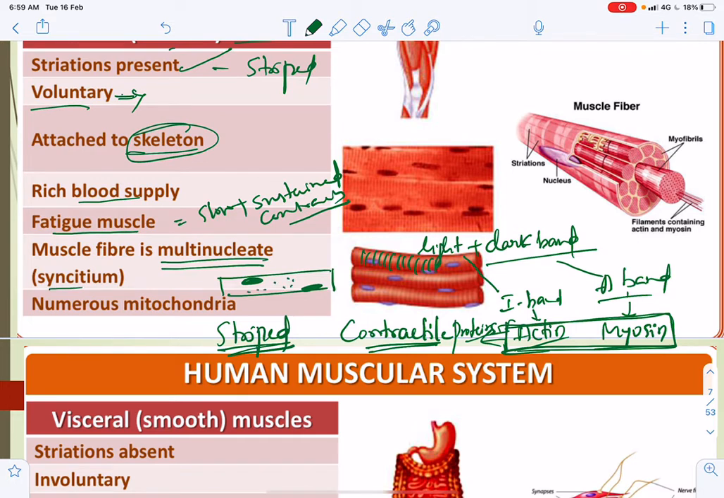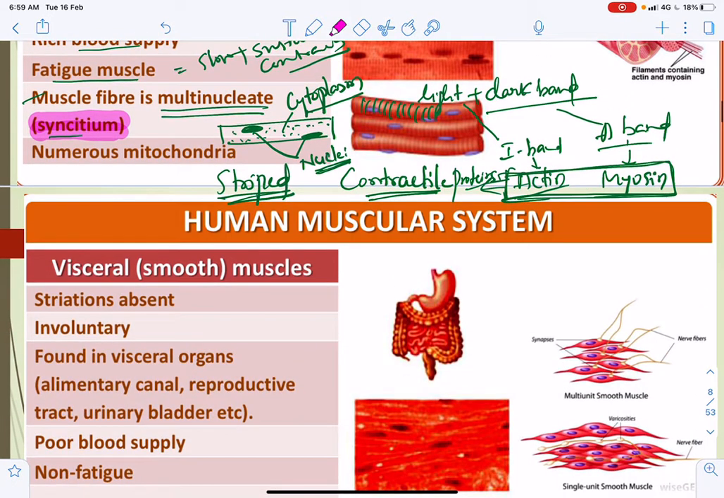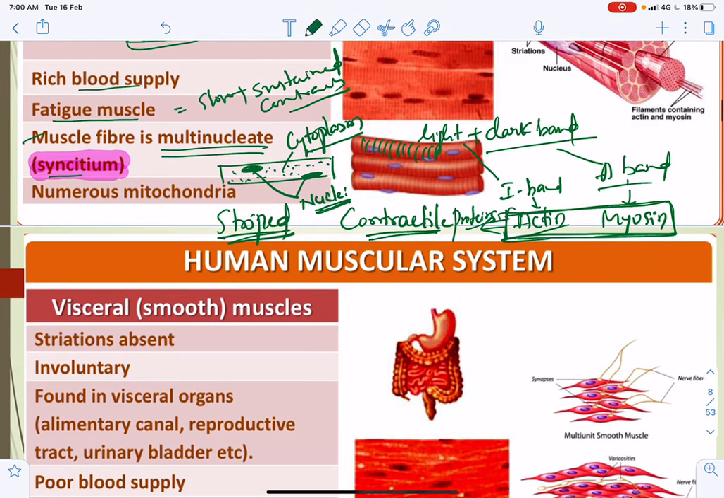If you consider the cytoplasm of the muscle fiber, we can see many nuclei. Hence the name syncytium. Here there are numerous mitochondria, from which the energy, ATP, can be derived.